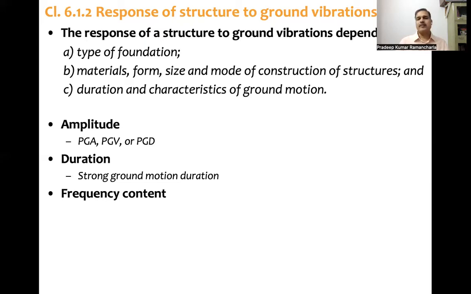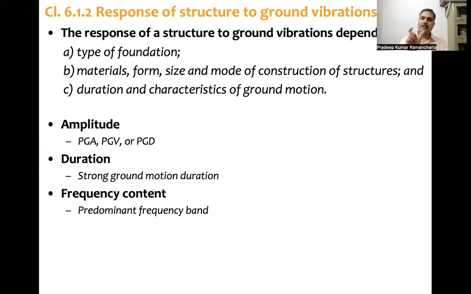In that situation, this third earthquake will cause more damage compared to the second one, and the second earthquake causes more damage compared to the first one. So these three things are connected. We need to understand the amplitude of ground motion, the duration of strong ground motion, and also the frequency content present in the ground motion.